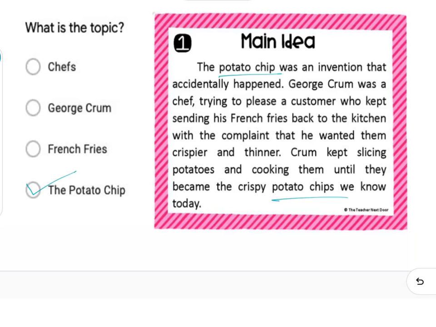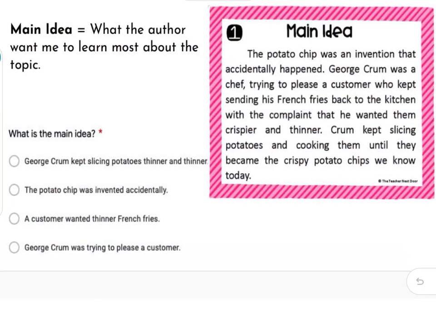If the topic is what the text is mostly about, the main idea is what the author wants me to learn most about the topic. So let's replace the word topic with potato chips. In other words, what does the author want me to learn most about potato chips from this passage? Well, in the first sentence, it says the potato chip was an invention that accidentally happened. Sometimes the main idea can be found in the first sentence. Sometimes it's not in the text at all. You have to reread the text and use clues to help you figure out the main idea.